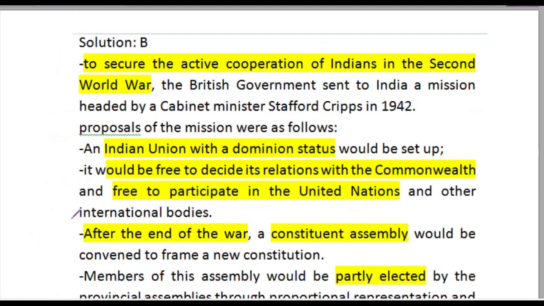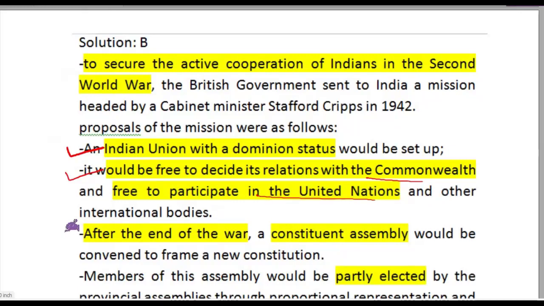Now let us look at other facts about the Cripps Mission. With dominion status, India would be free to decide relations with the Commonwealth and free to participate in the United Nations.